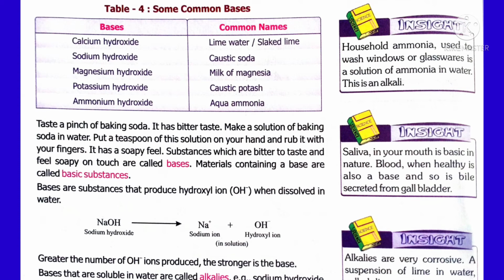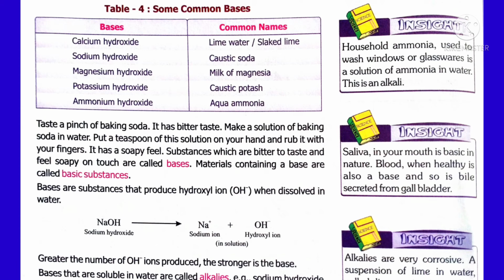The bases which are soluble in water are called alkalis. So all the alkalis are bases, but all the bases are not alkalis. Bases like cupric hydroxide Cu(OH)2, ferric hydroxide Fe(OH)3, these are called bases, not alkalis, because they don't dissolve in water. Like acid, alkali is also corrosive in nature.